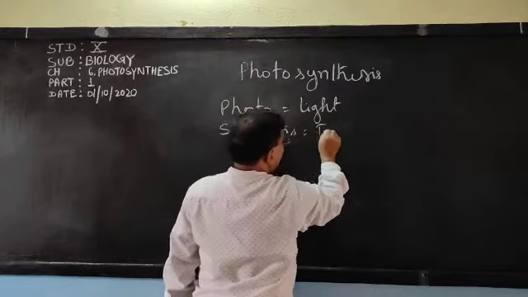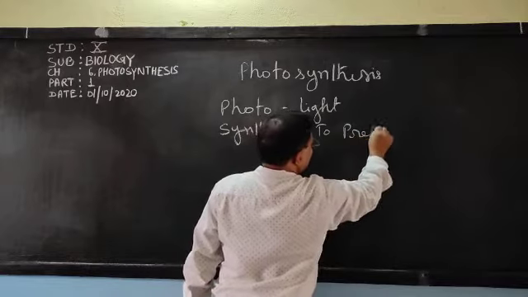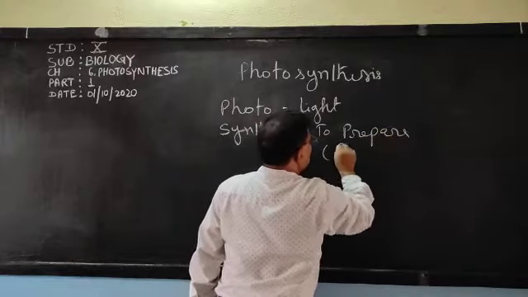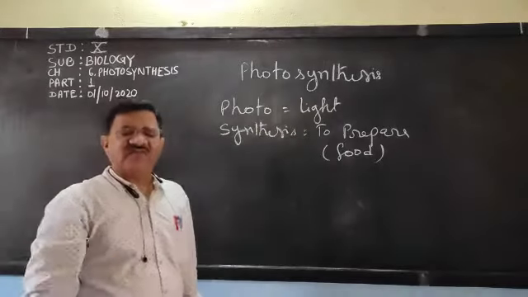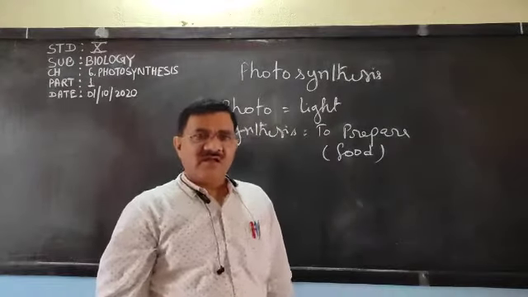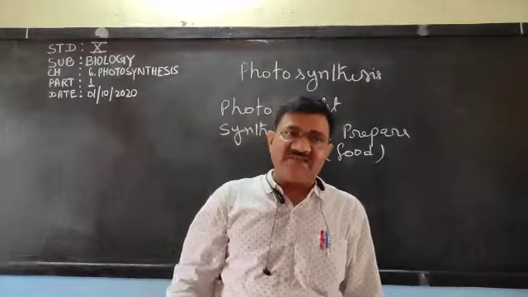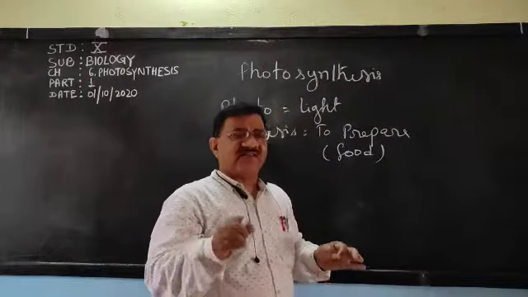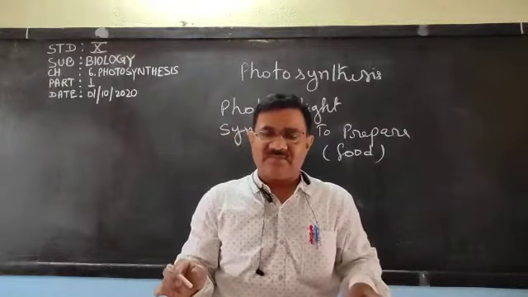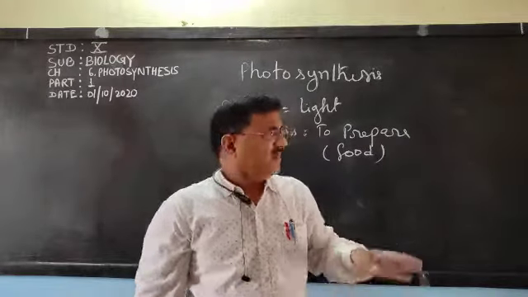So, preparation of food in the presence of light, that process is known as photosynthesis. Preparation of food in the presence of light. Okay.